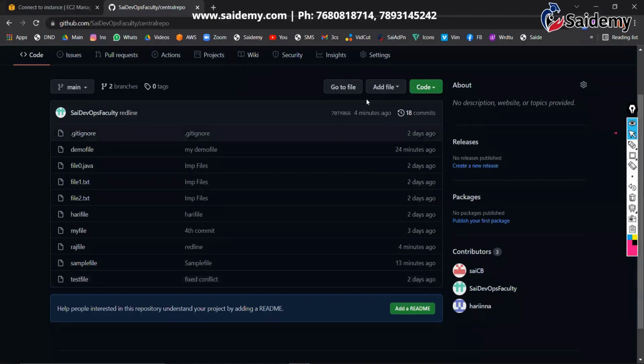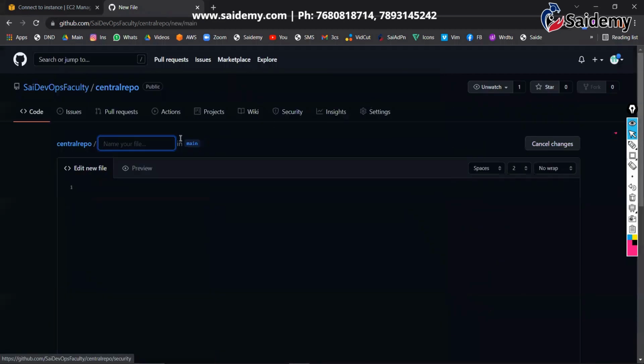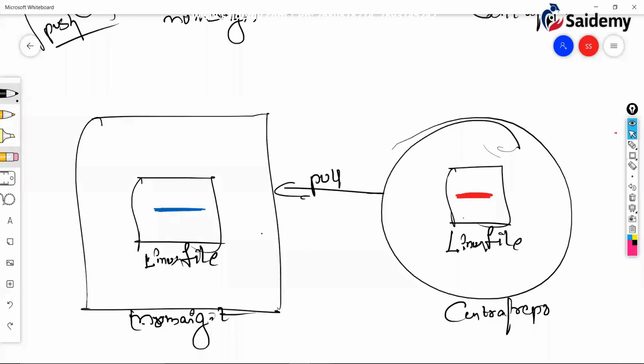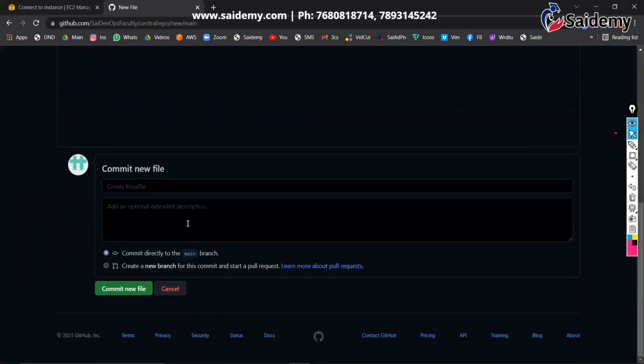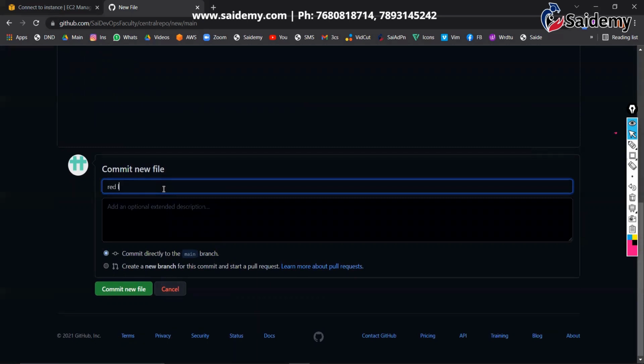Okay. So here what you can do directly, I can create a file here itself, right? Create new file. I'll give the file name as Linux file. Here I'm going to put some content, that is red color content. Red color line. Okay. I kept some content and commit.